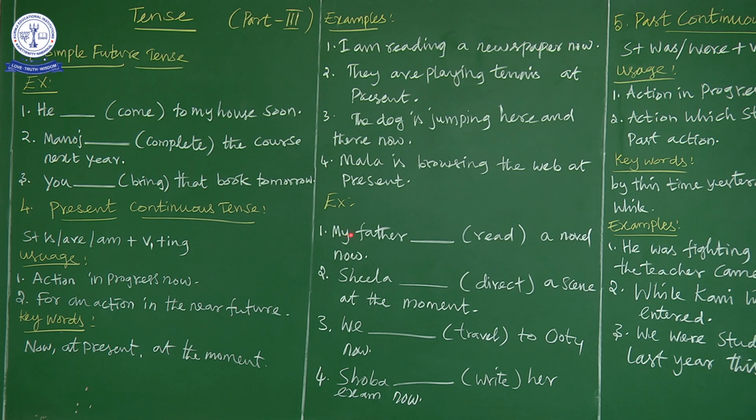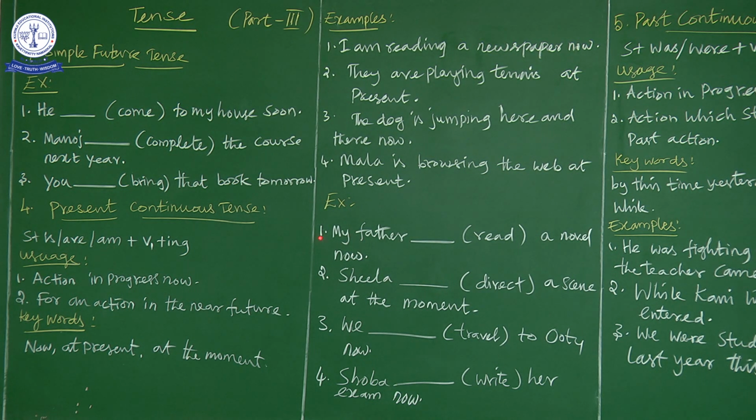Okay, now let us see. My father dash read a novel now. Now what is the keyword here? Now. So this now refers to what? It refers to that the action is taking place at present, the time of speaking. The action is in progress now. So that is why we use present continuous tense. And what is the key sentence structure here? Subject plus is or are or am plus verb plus ing. Now my father is the subject here, and we have to choose whether is or are or am. Is is for singular, are is for plural, and am is for I.